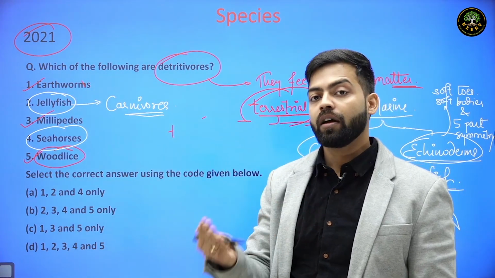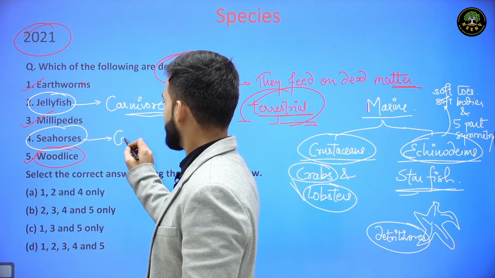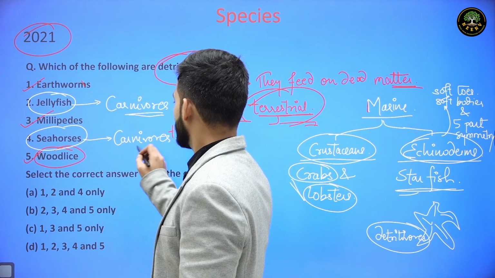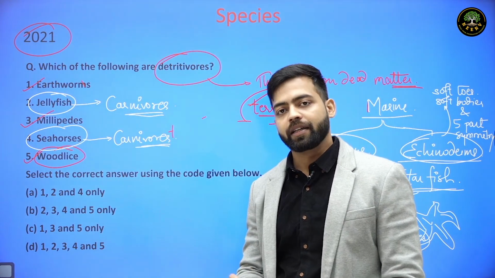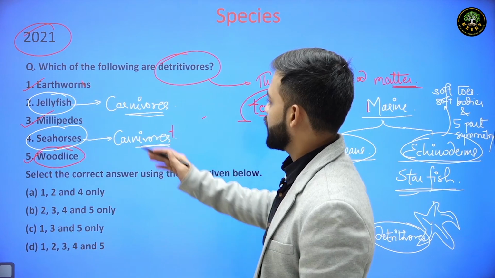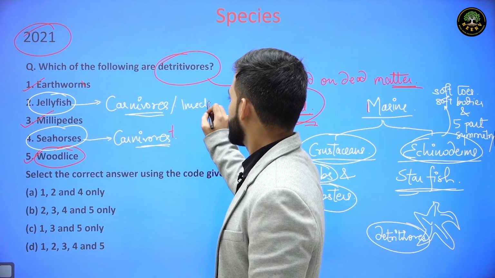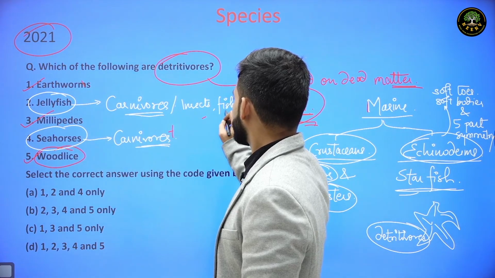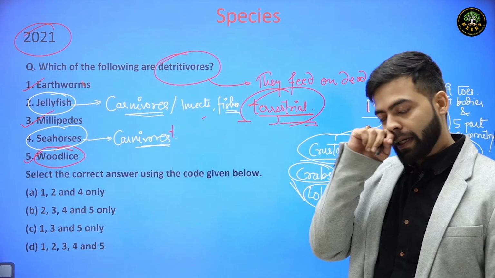So both jellyfish and seahorses are carnivores. For example, seahorses feed on small fishes or bacteria or algae, whereas jellyfish also feed on insects and small fishes that are present in the marine environment.